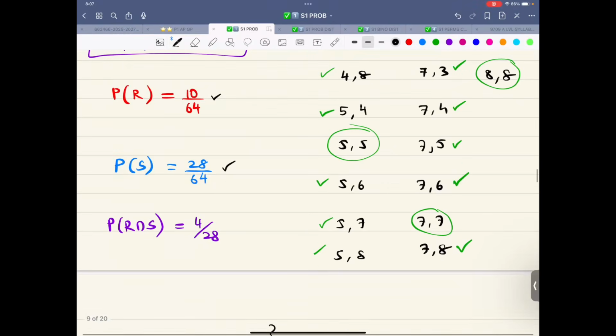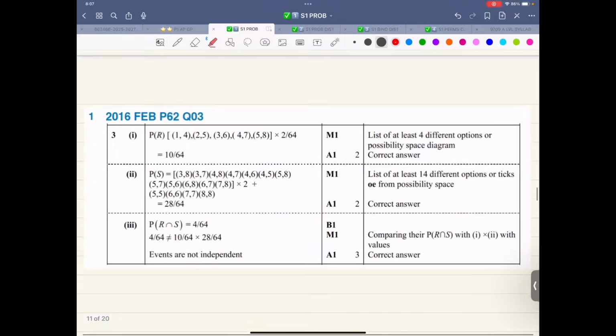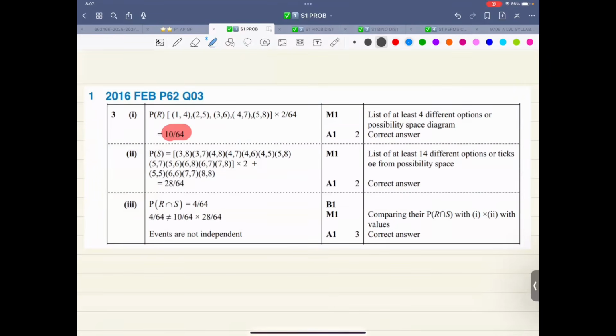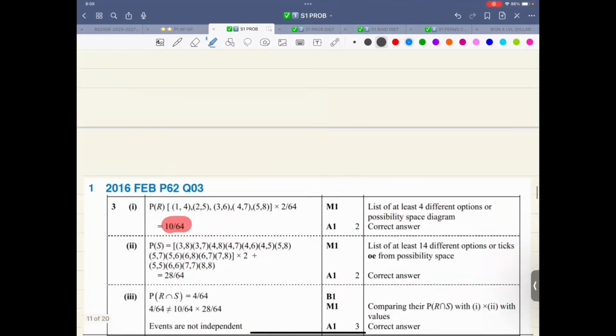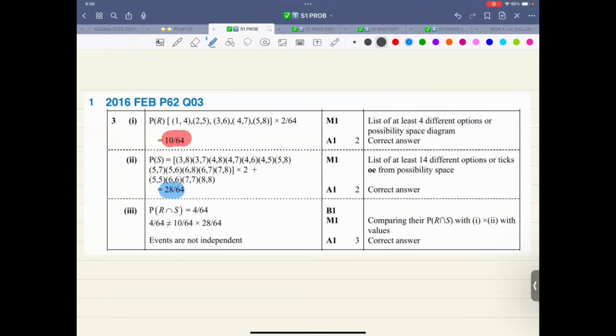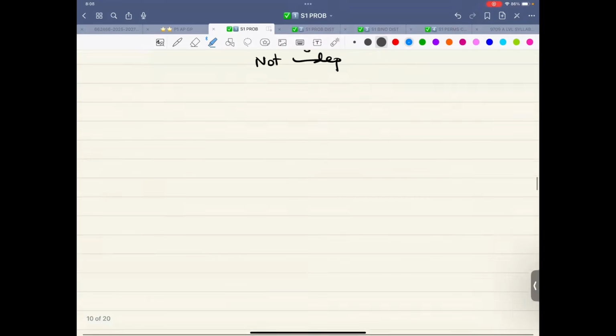Let me check the red one. That was 10 over 64. 10 over 64, that's right over here. Let me check the blue one. That is 28 over 64. That's right over here. Let me check the third one.